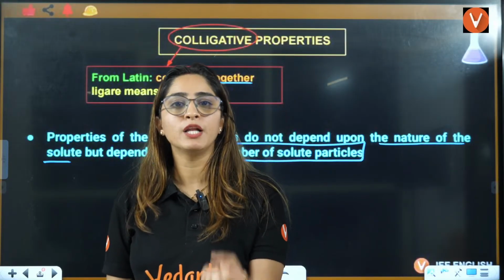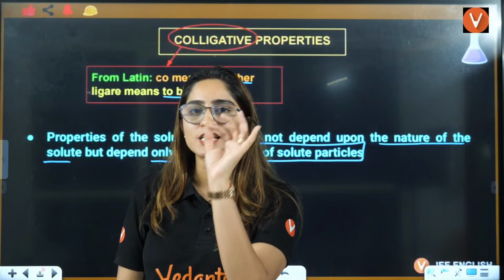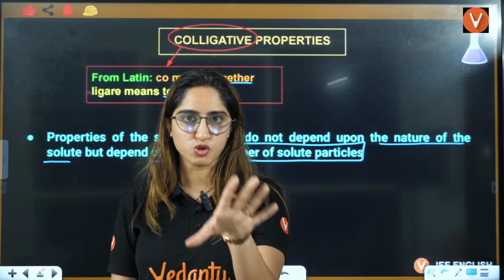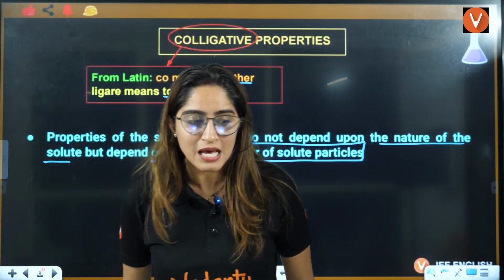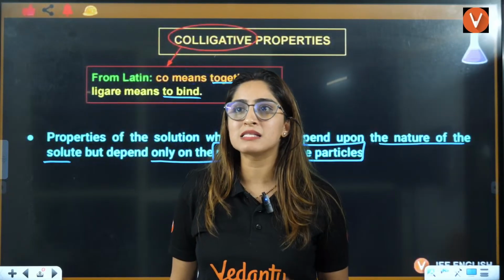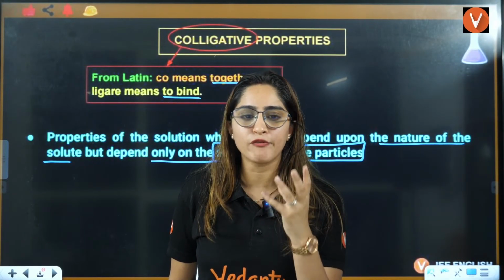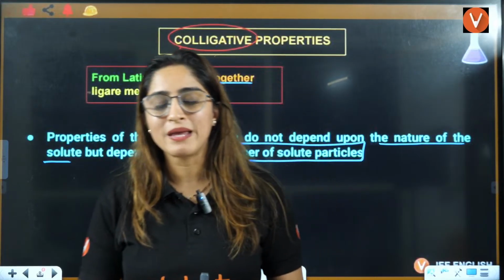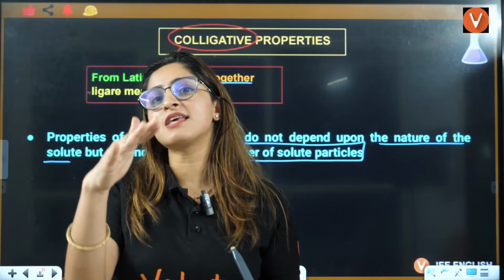For example, you have a beaker of glass. I have shown you that experiment, if you remember. I'll also show that experiment in the next class where we will study depression in freezing point. I have taught you that experiment. Basically, what happens when you add NaCl is that the freezing point is decreased.